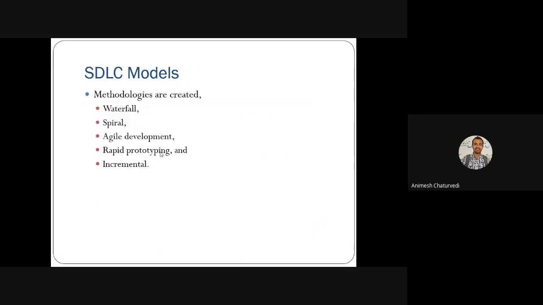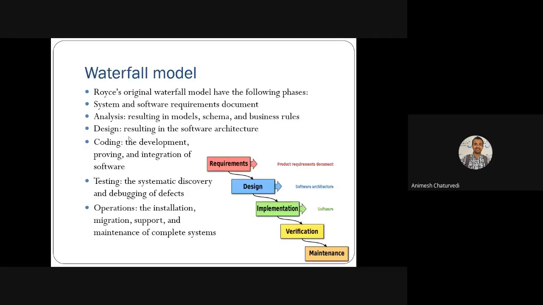Next, we can see SDLC models. What are the models? Methodologies are available for these projects. Waterfall models are there, spiral models are there, agile development models are there, rapid prototyping and incremental models are there. So these are the names of the fundamental SDLC, system development lifecycle, models. First we will see the waterfall model. The waterfall model was introduced by Royce, and it has the following phases for doing system development.